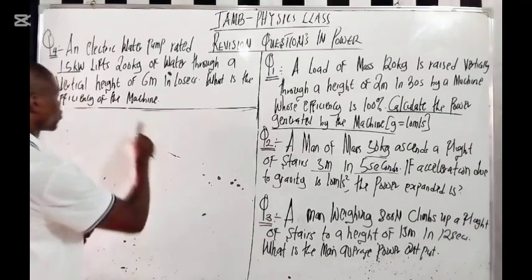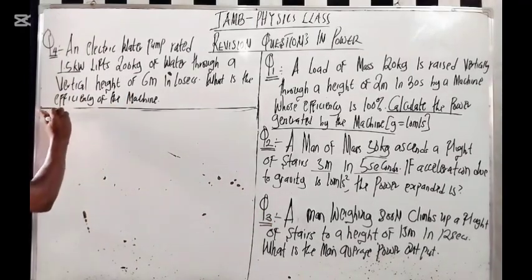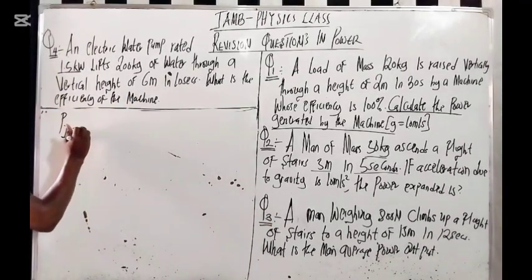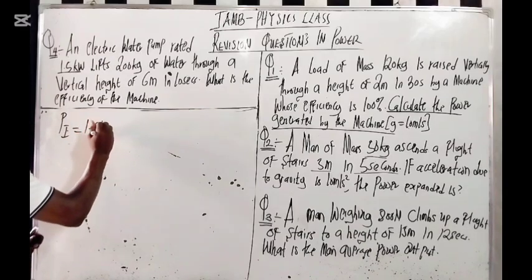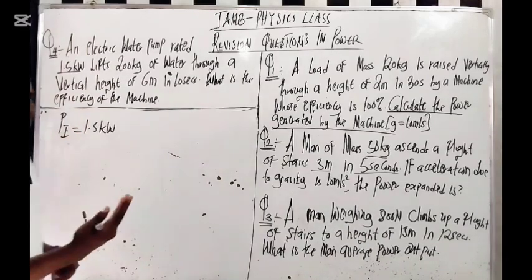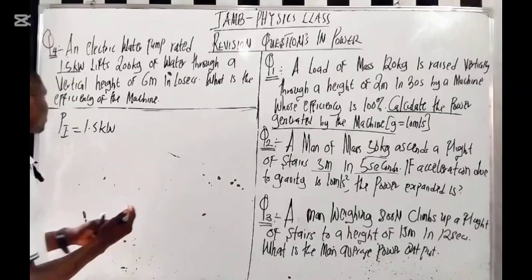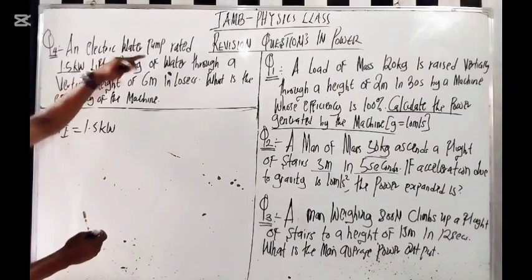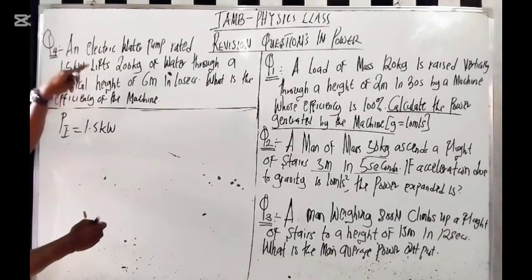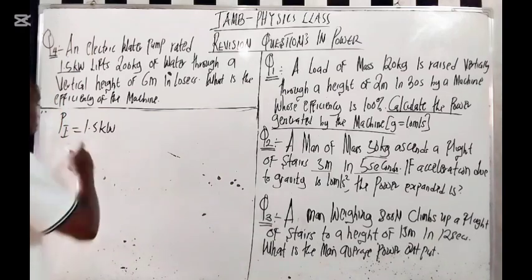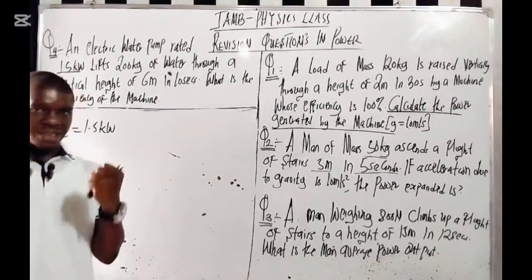So power input is equal to 1.5 kilowatts. Why is it the power input? Because the electric water pump rated 1.5 kilowatts is what does the lifting.